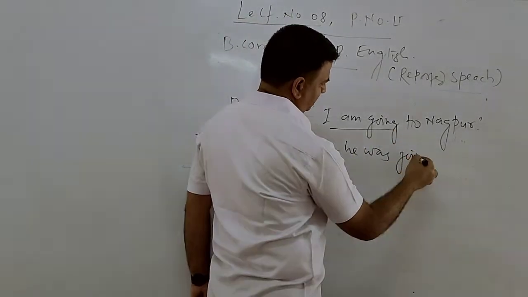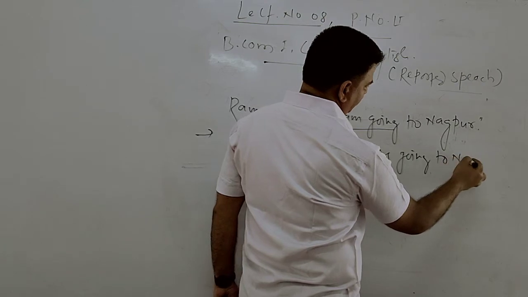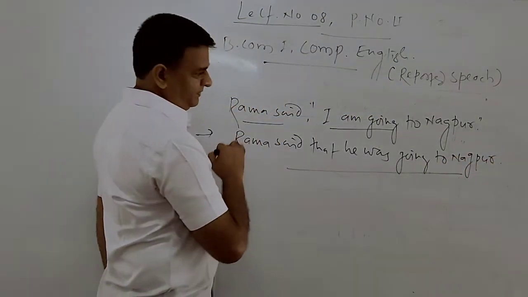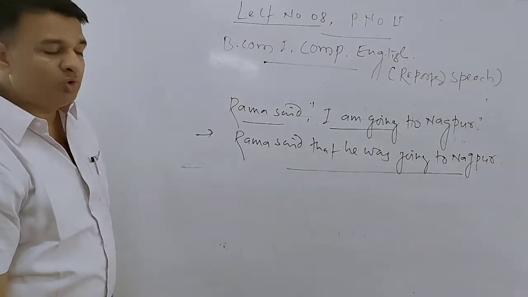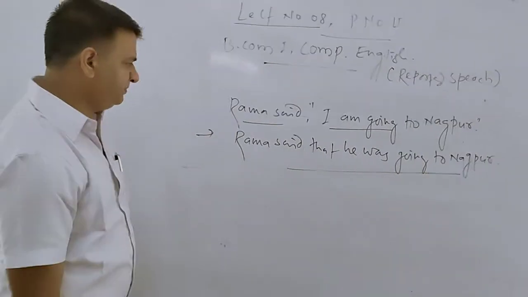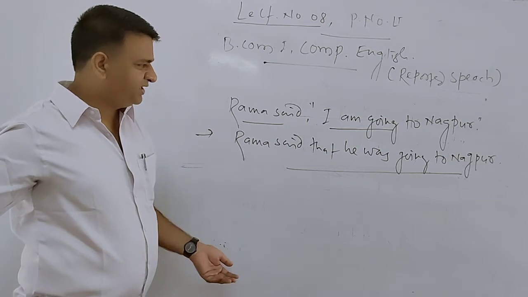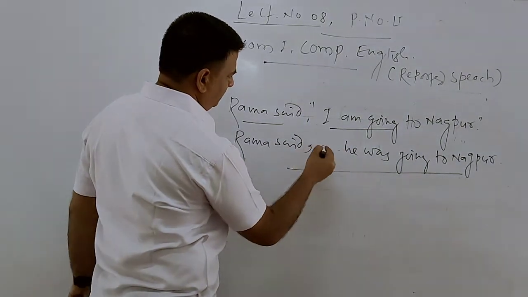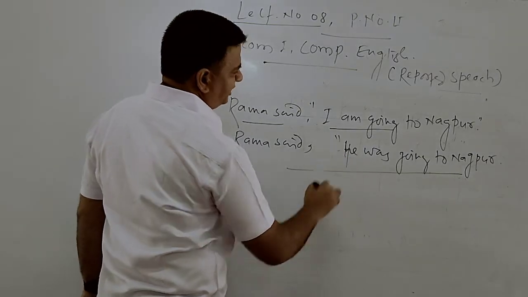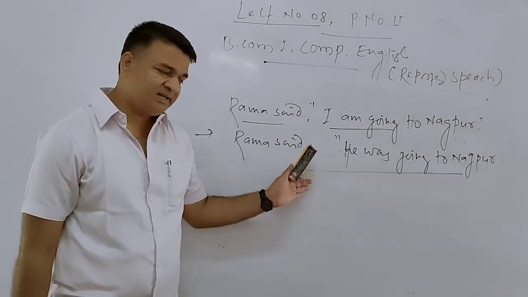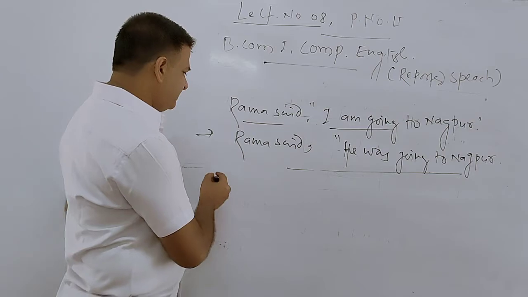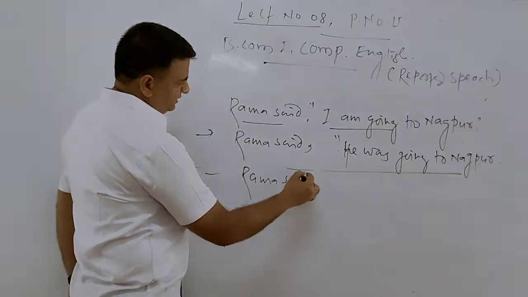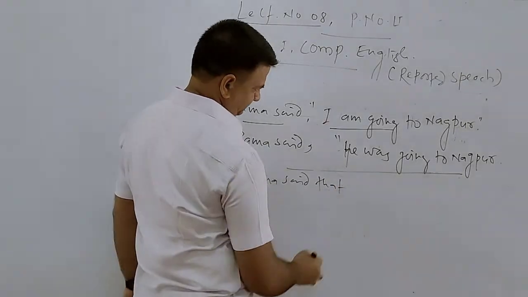he was going to Nagpur. This is the answer. Means he was going to Nagpur. We simply say the same sentence. How do we say it? Rama said, inverted comma, he was going to Nagpur. How will we change this sentence? Again we say, Rama said that